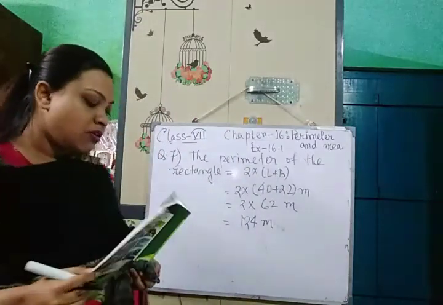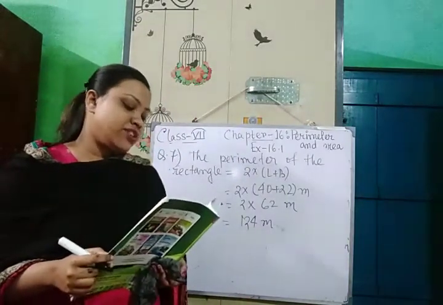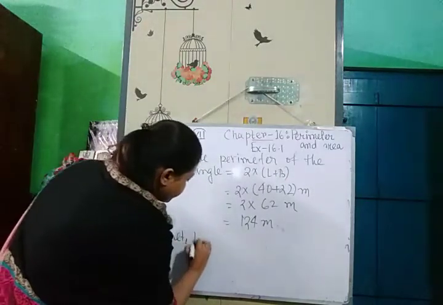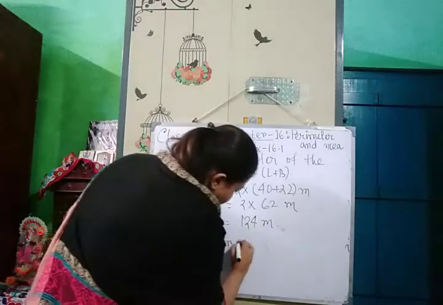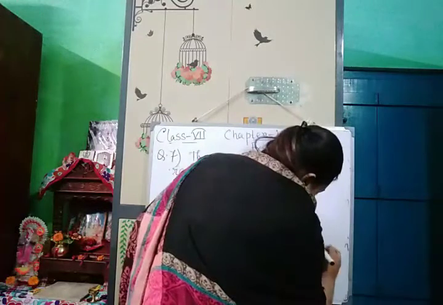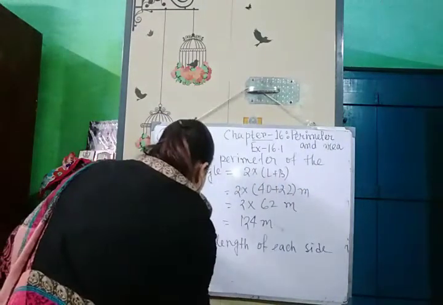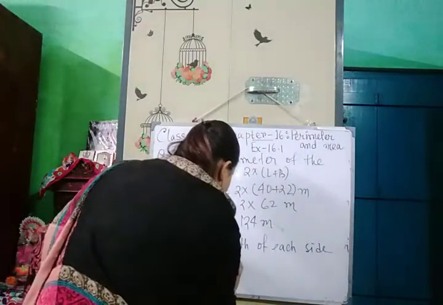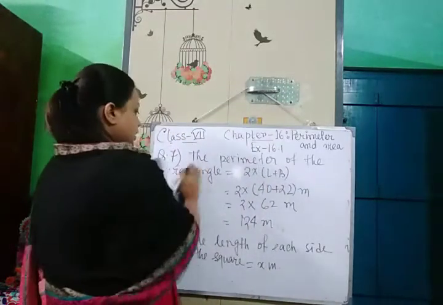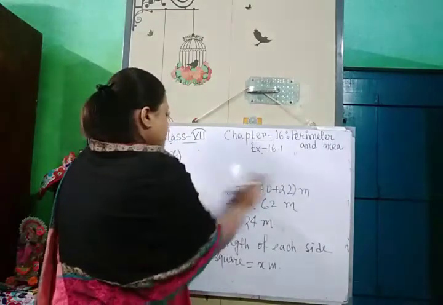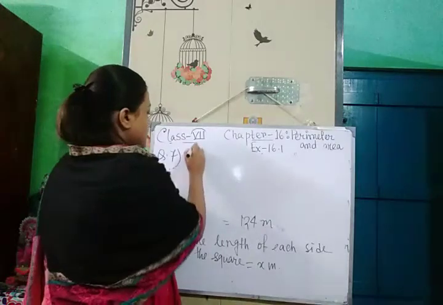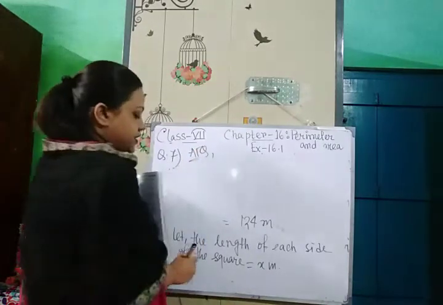Okay, now it is rebent into a shape of a square whose side we don't know. So we will assume, let the length of each side of the square be x meter. So what will be the perimeter of the square according to the question?